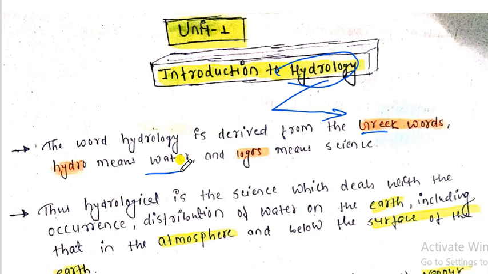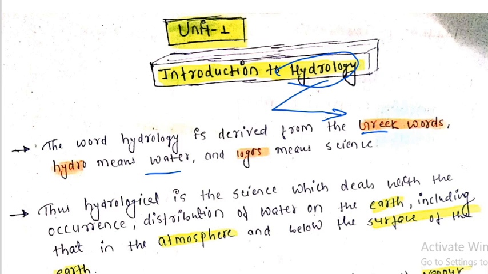So we're going to deal with the occurrence and distribution of water on the earth, in the atmosphere, and below the surface of the earth, that is, in the groundwater.